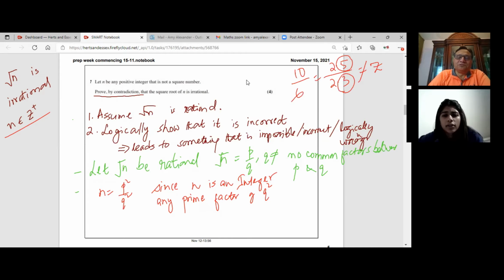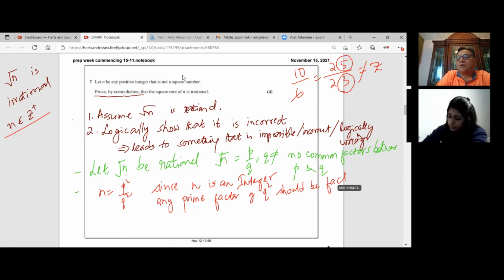So every prime factor of q square should be a factor of p square also. Then only you get n as an integer. You get the idea? So that means any prime factor of q square should be a factor of p square, right? So that means any prime factor of q should be a factor of p. Do you get the idea?